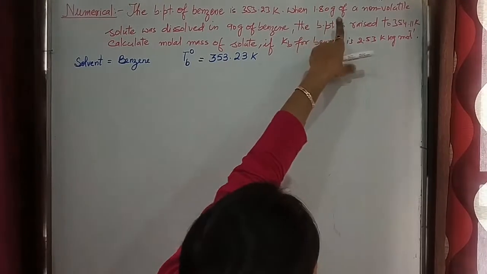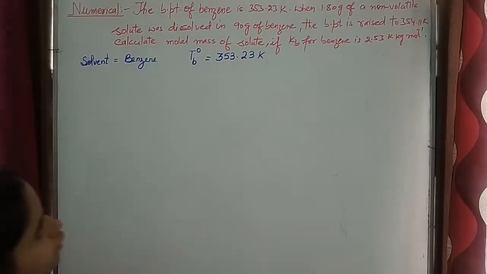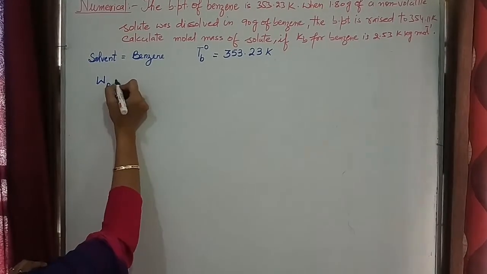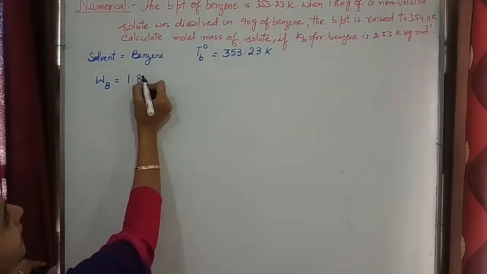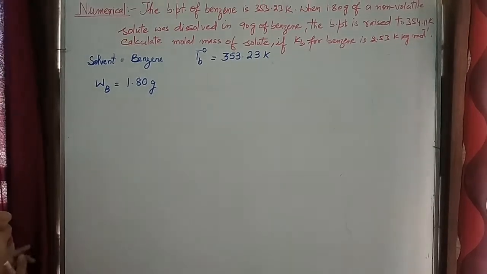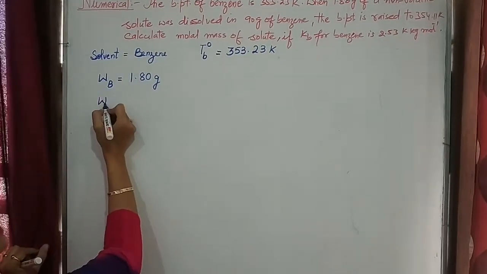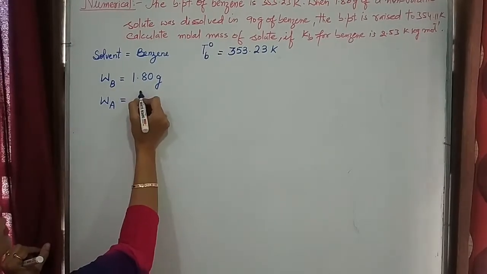When 1.80 gram of a non-volatile solute was dissolved, it means the mass of solute is given to you, it is 1.80 gram, dissolved in 90 gram of benzene. Mass of solvent is also given, it is equal to 90 gram.